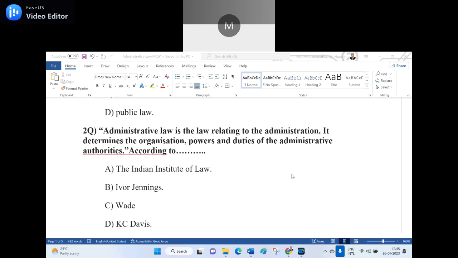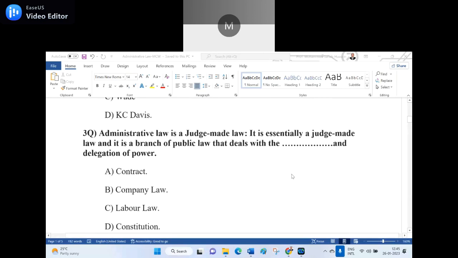Now third question. Administrative law is essentially a judge-made law and it is a branch of public law that deals with the dash and delegation of power. A. Contract. B. Company law. C. Labor law. D. Constitution. Shoot, which is the right answer?